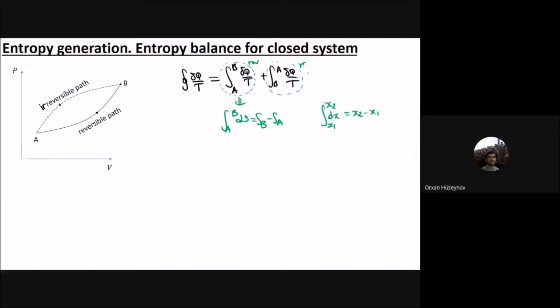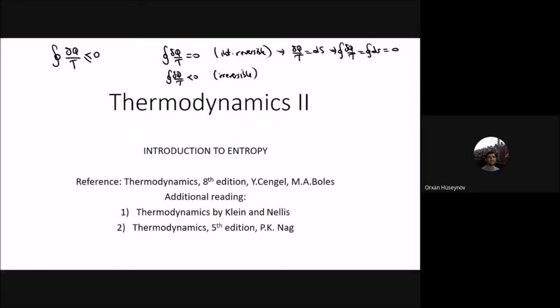For the irreversible process, I cannot know it. This is unknown. And the general term, the cyclic integral of del Q by T, is equal to or less than 0, since this cycle is not totally reversible, and it is not totally irreversible either. This cycle is a mix of both. Therefore, it must be less than 0 as well as equal to 0, because equal to 0 is always for an internally reversible process.